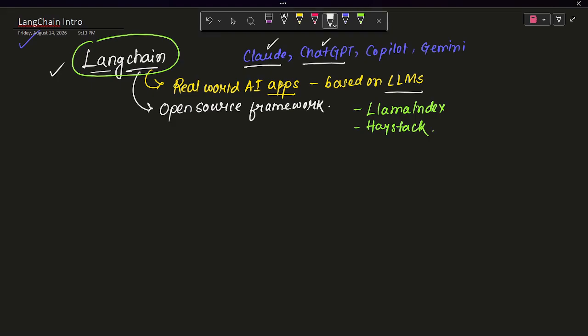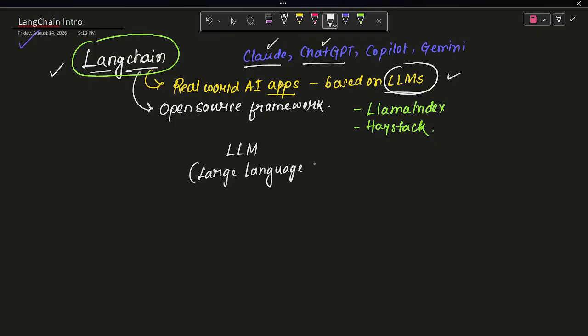So if you want to build a real AI application, and you are thinking of using only the LLM, let me tell you what an LLM is. What is the full form of LLM? It is large language model.